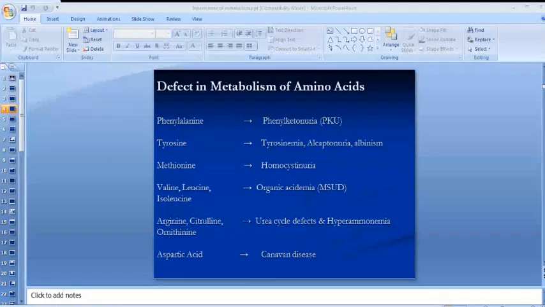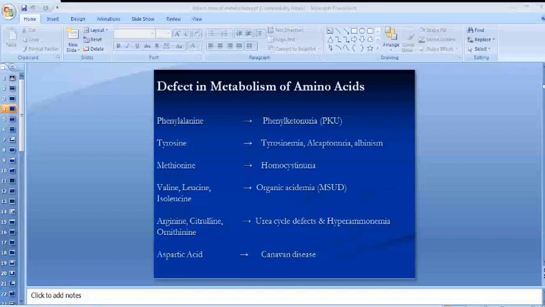When you ask the parents about some previous neonatal death, they will most of the time give you the history that they had a child as well that had similar symptoms and died in infancy or in the neonatal period as well.